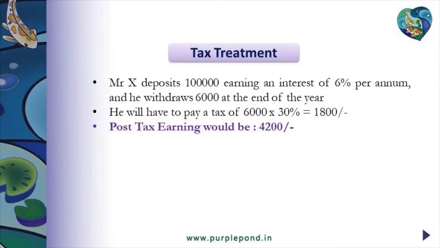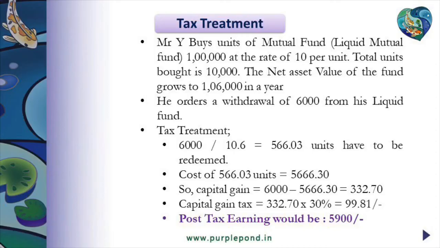Now let us look at the post-tax returns X and Y would be drawing through this investment. Mr. X, who invested into fixed deposit, has drawn a post-tax return of 4,200 rupees, while Mr. Y, who smartly chose the product as debt mutual fund, would be taking home a post-tax return of 5,900 rupees.